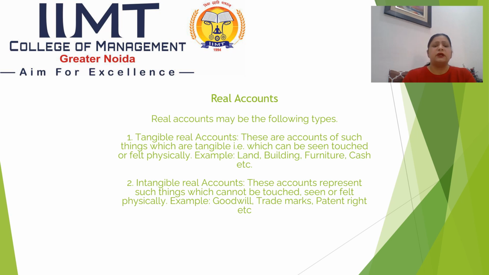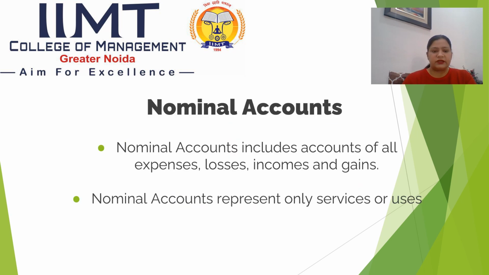And the second one, real account. Real accounts may be of the following types. One is tangible real accounts. These are accounts of such things which are tangible, that which can be seen, touched, felt physically. For example, land and building, furniture, cash, etc. The second type of real accounts are intangible assets. As the name suggests, these cannot be touched, seen, or felt physically, but they have some value for the companies. For example, goodwill, trademarks, patent rights, etc.